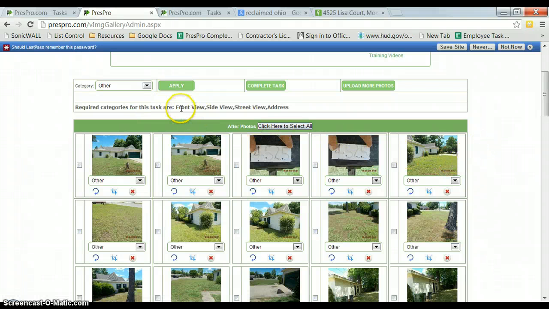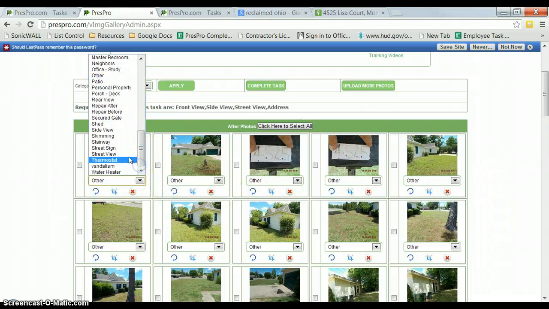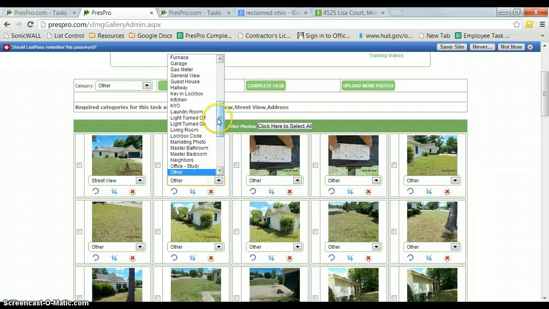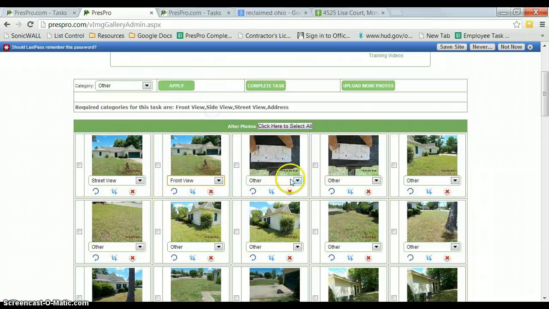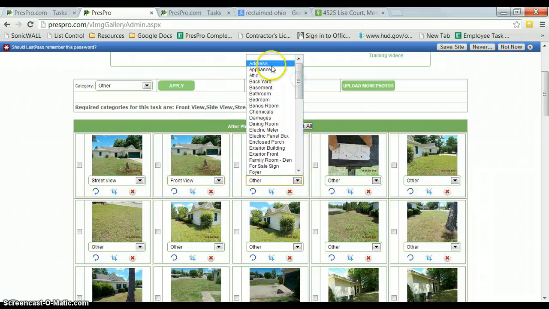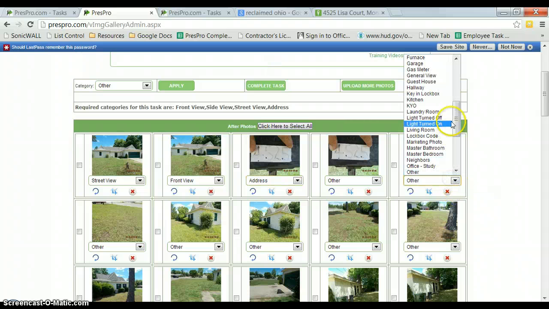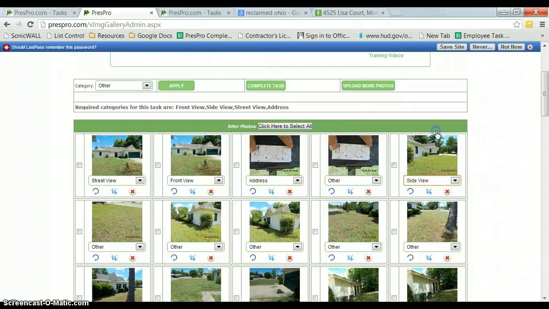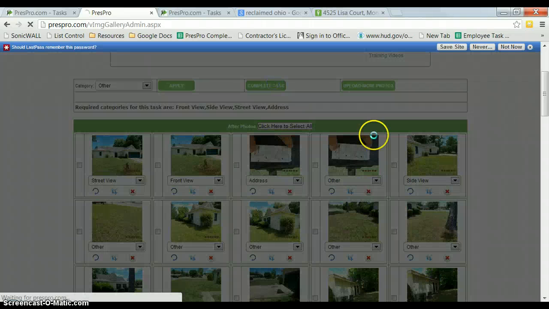And the ones we need here are the same ones as before: front view, side view, street view, and address. So we'll do this one as street view, this one is front view, and this is the address, and this is the side view. So now that we've got the appropriate ones labeled, we can complete this task.